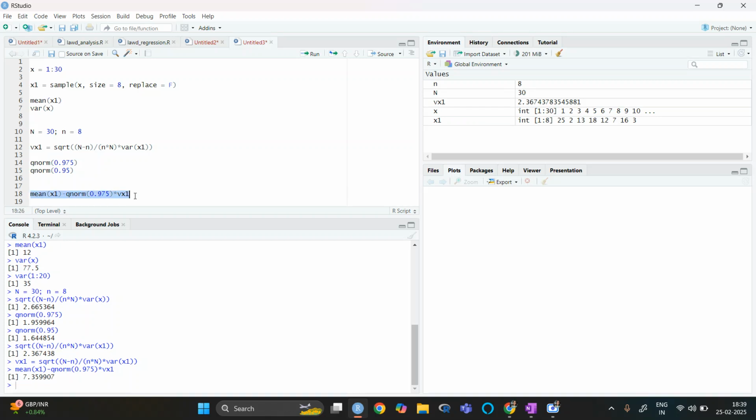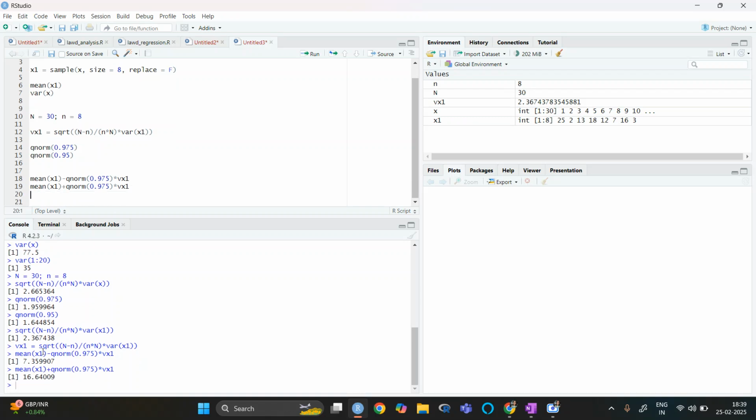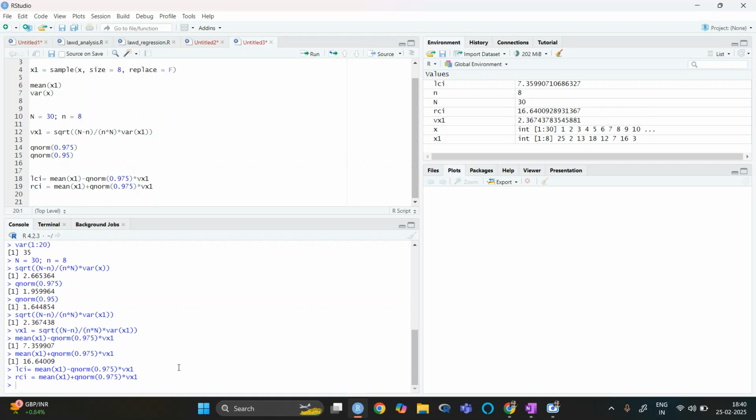If I do x1, it will be this, right? So here it is this. Let's say I'm writing it as left CI, LCI, and right CI, RCI.